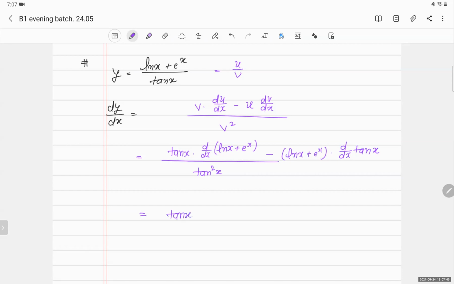What is the derivative of ln x? 1 by x, and the derivative of e to the power x is e to the power x, minus ln x plus e to the power x, so it will remain like this. What is the derivative of 10x? 10x ln 10, and whole upon 10x squared. Yes. Done.